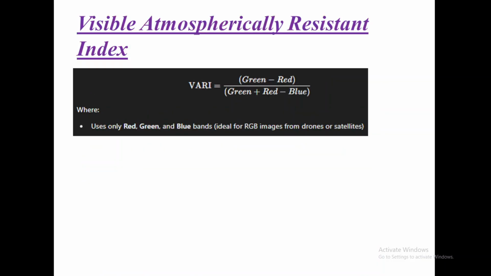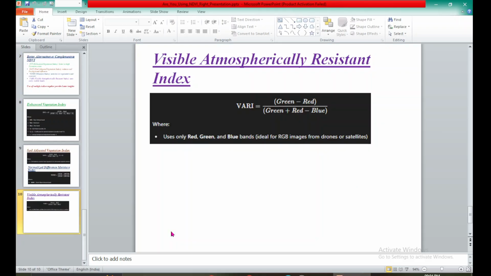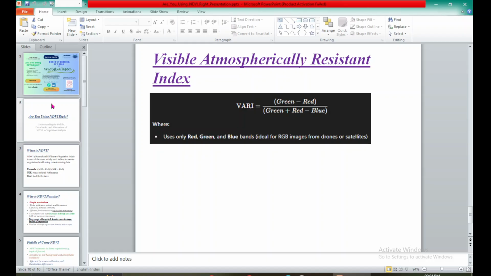Moving on to the next one, Visible Atmospherically Resistant Index. This is also pretty straightforward. You are using green, red, as well as blue, all of them within the visible range. Near infrared is not used. Okay, so that's the end of it. We will take any questions.